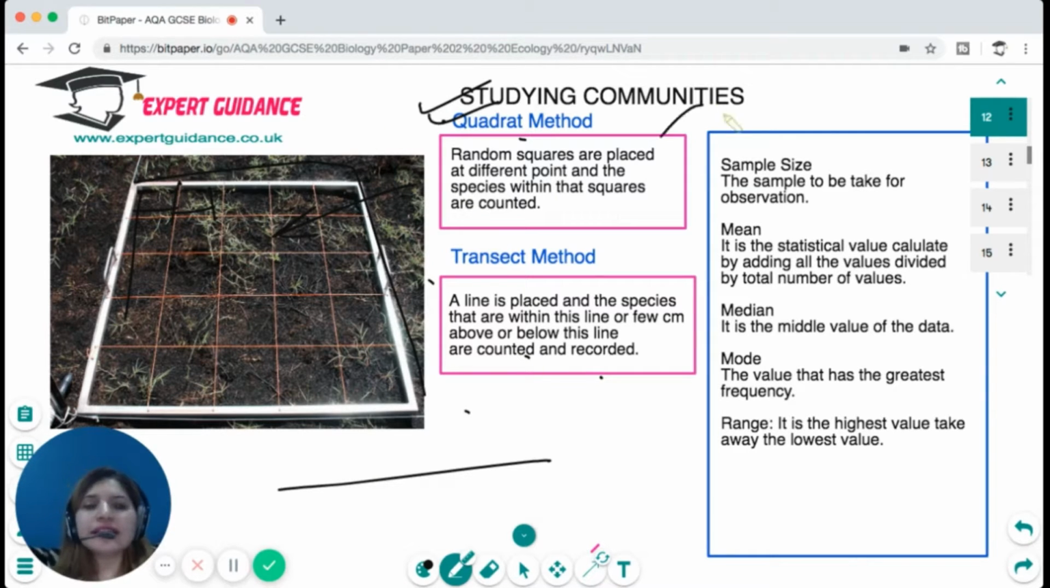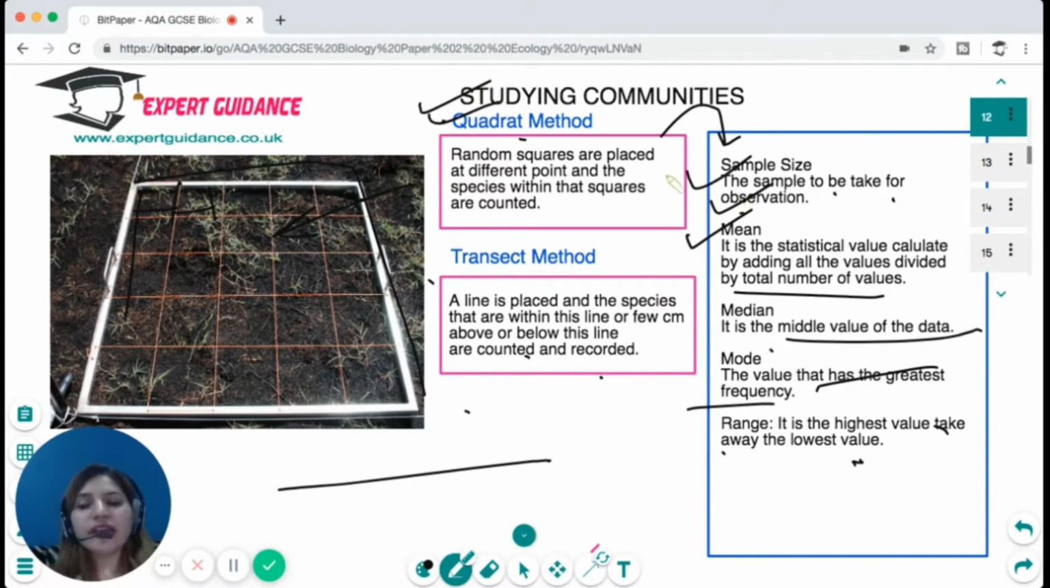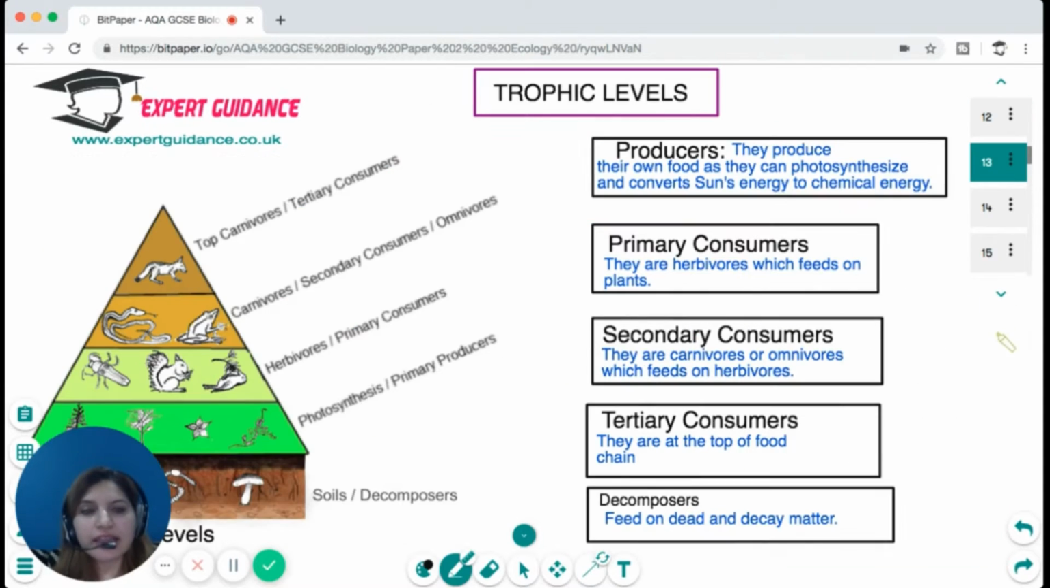Now, there are certain terms you should know about the practical. The sample size is the sample to be taken for observation. We calculate all the data and then we find the mean. So mean is a statistical value which is calculated by adding all the values divided by the total number of values. Then median is the middle value of the data. Mode is that value that has the greatest frequency, and range is the highest value take away the lowest value. Okay, so I hope you know what are the various ways of studying communities and what are the different statistical measurements that we do while studying the communities.